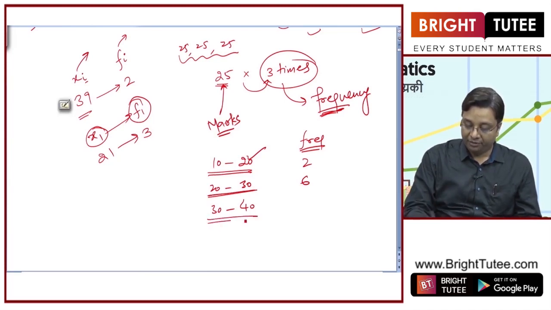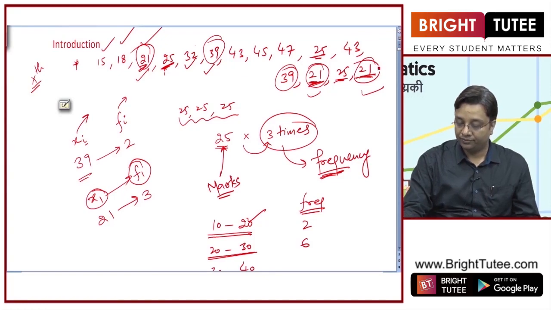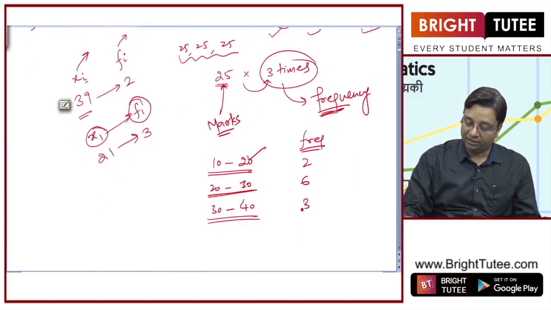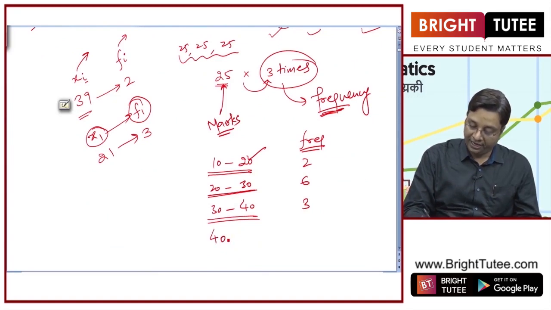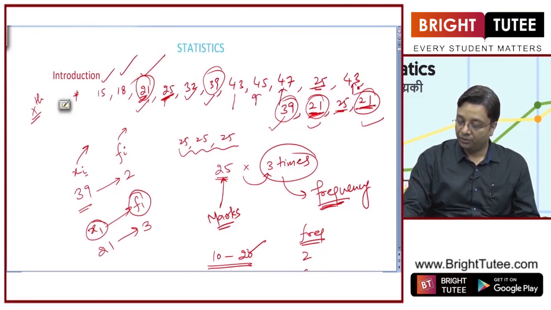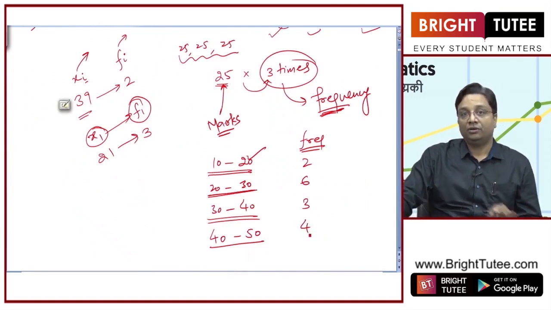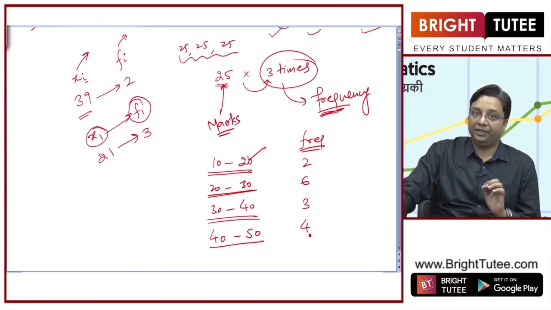And between 30 to 40, 1, 2, 3. 3 students have got marks between 30 to 40. And what about 40 to 50? 1, 2, 3, 4. So 4 students have got marks between 40 to 50.